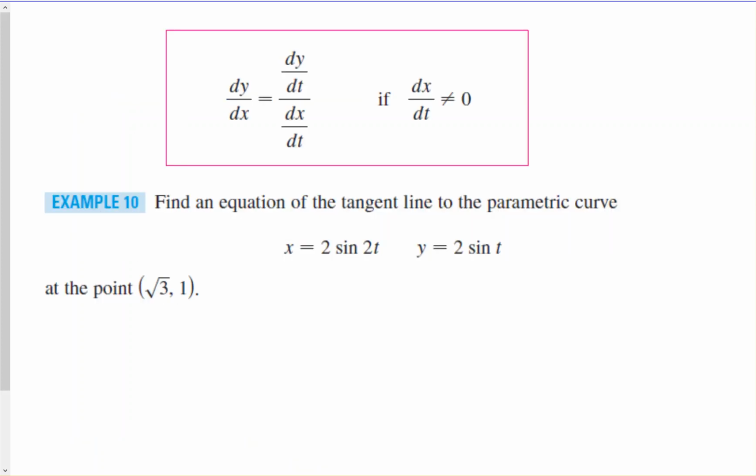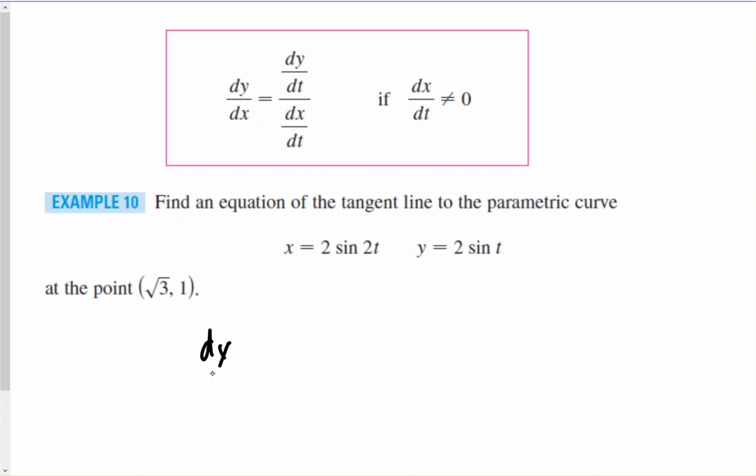Right? So let's take a look at their definition for a derivative. Okay, so dy dx will be equal to the dy dt component divided by dx dt. Okay, and as long as dx dt is not equal to 0, that is defined as our derivative. And doing this allows us to figure out equations of tangent lines to these curves. Okay, so let's figure that out. Let's figure out what dy dt and dx dt are, and then we can plug it into this equation.